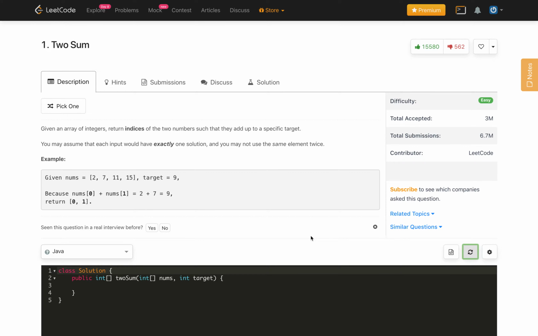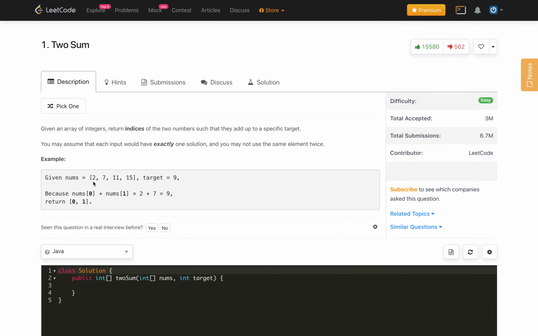Let's solve the very famous problem Two Sum, LeetCode problem number 1. In this problem, given an array of integers, return indices of the two numbers such that they add up to a specific target. You may assume that each input would have exactly one solution and you may not use the same element twice. So for example, we have an input array 2, 7, 11, 15 and the target 9.